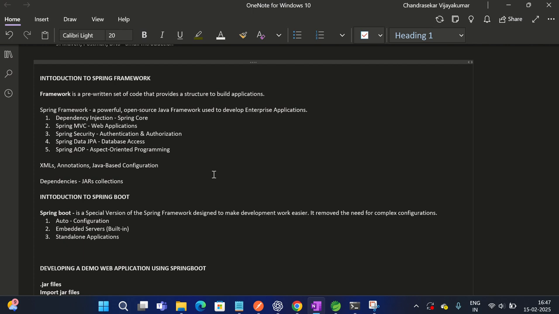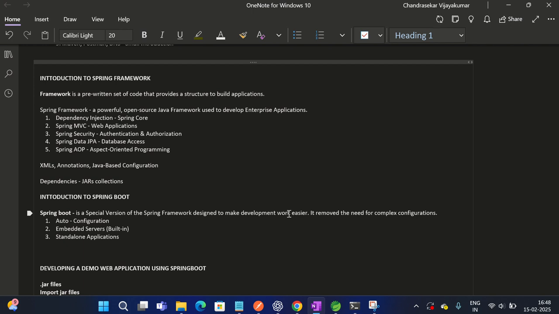It's not another framework. Spring Boot is a special version of the Spring framework designed to make development work easier. It was developed to give developers easy access to reuse the code, so that they can focus only on the functional logic of the code. Functional logic is what they need to write. That's it.